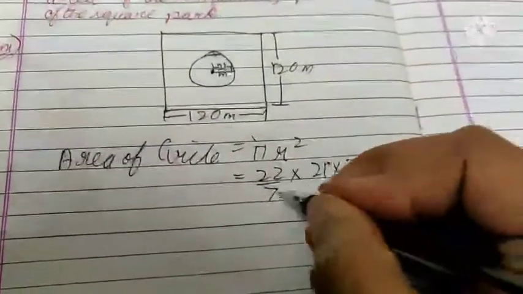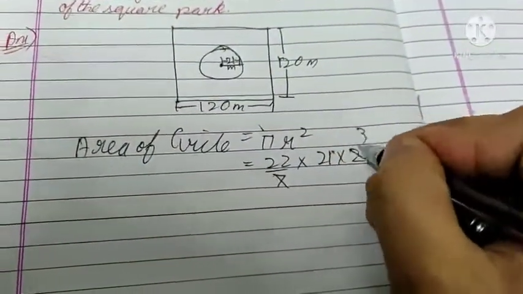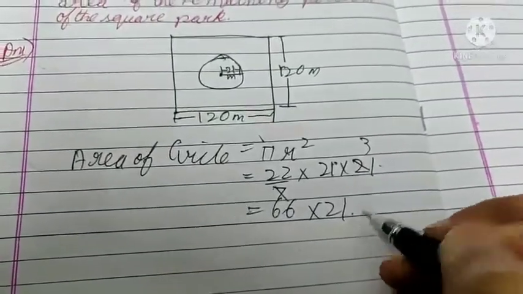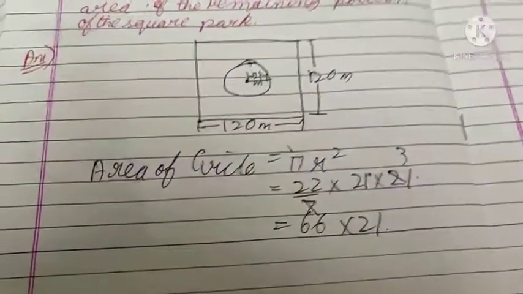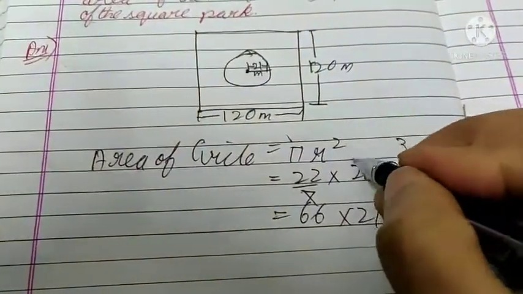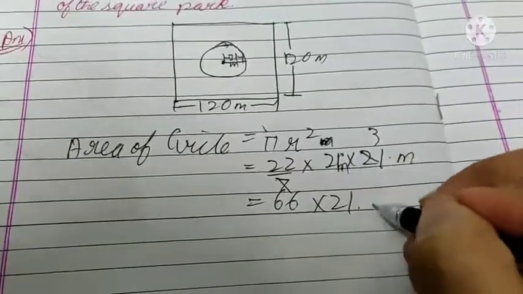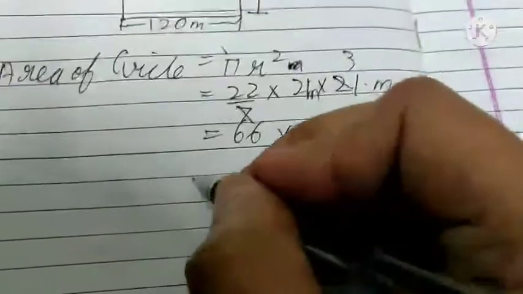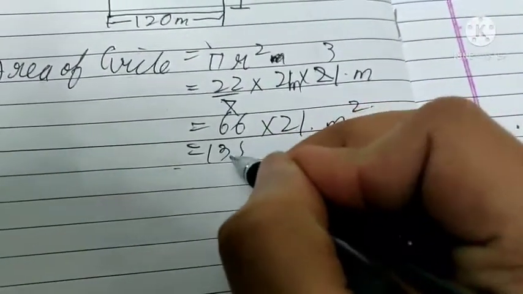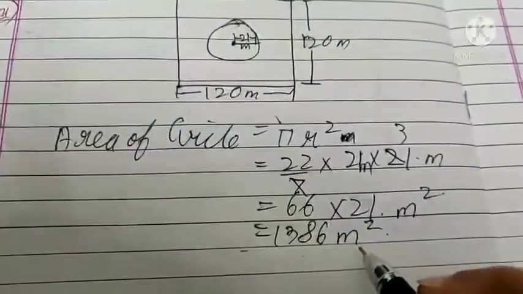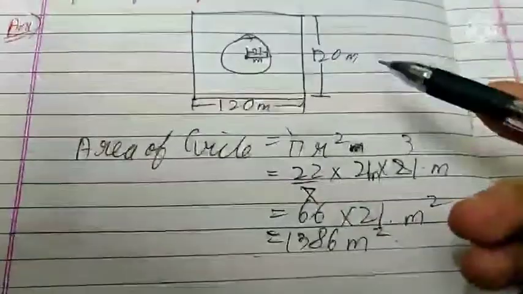Okay, 66 into 21. Okay, this is the meter into meter, so meter square. It is 1386 meter square. This is the area of circle inside the square.